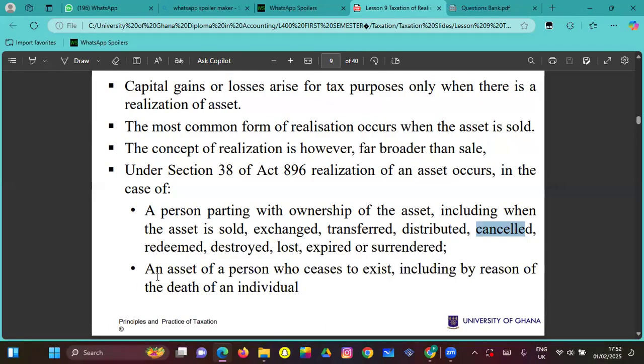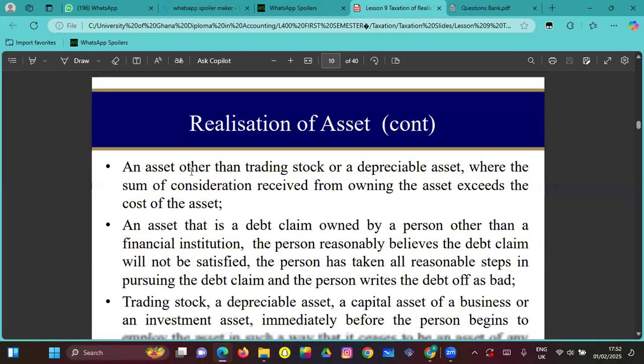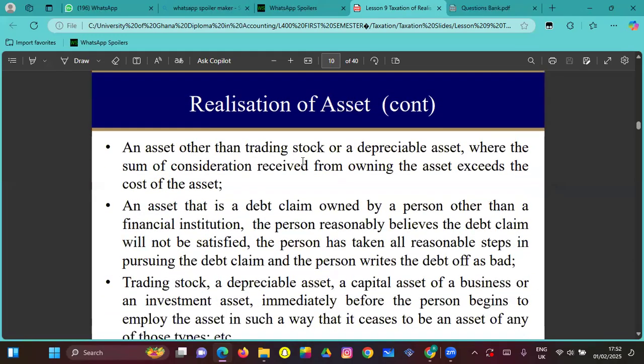Also an asset of a person who ceases to exist, including by reason of death. So when someone dies, we assume that there has been a realization on his asset, right? Then an asset other than trading stock or a depreciable asset, where the sum of consideration received from owning the asset exceeds the cost of the asset. This is straightforward, right?